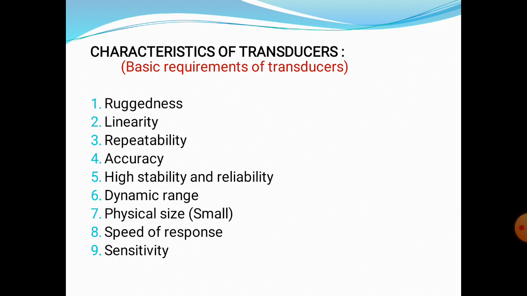And next are the basic characteristics of transducers. The first one is ruggedness. Linearity we have already discussed; linearity depends upon input and output. The next one is repeatability. The main thing is accuracy. And next, high stability and reliability. The sixth one is dynamic range and physical size. The next important thing is speed of response. And the final one is sensitivity. These are the basic requirements of every transducer.